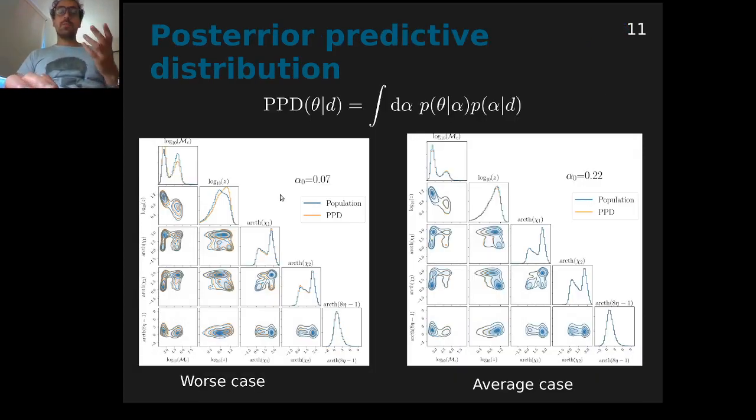So let's look now at physical predictions, where we can compute the posterior predictive distribution. This is what we predict the population distribution to be given an observed data set. Here on the left panel I'm showing one of the worst cases that you get. You can see that there are some discrepancies but still you have a reasonable agreement between what we infer the population to be and what it really is. On the right panel, I'm showing an average case, which is the level of agreement that we get most of the time, which you can see is in fact very good.